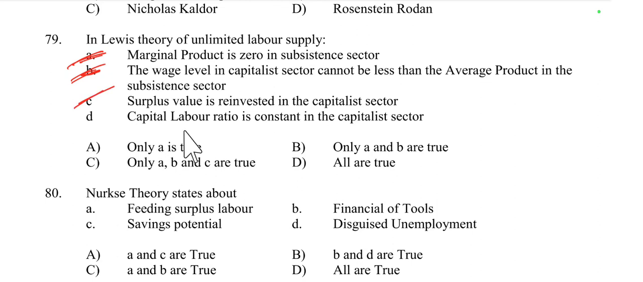Then option D, capital labor ratio is constant in the capitalist sector. No, this statement is not entirely accurate in the context of the Lewis model. In the model, the capital labor ratio in the capitalist sector can change as the sector expands and invests more capital. It cannot be constant. So option D is incorrect here. Options A, B, C are true.